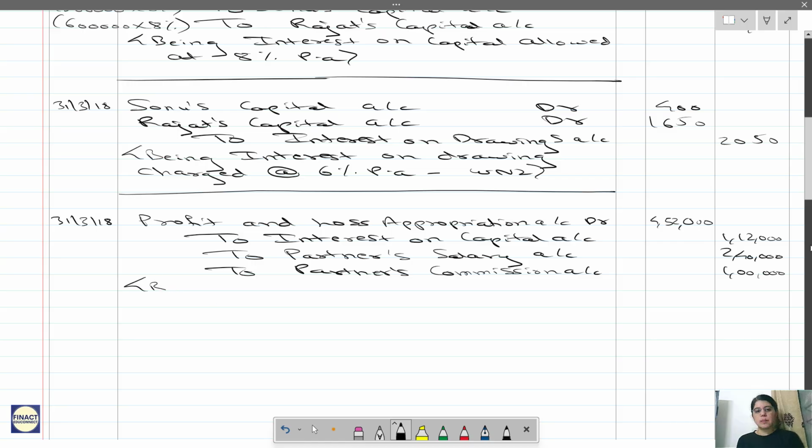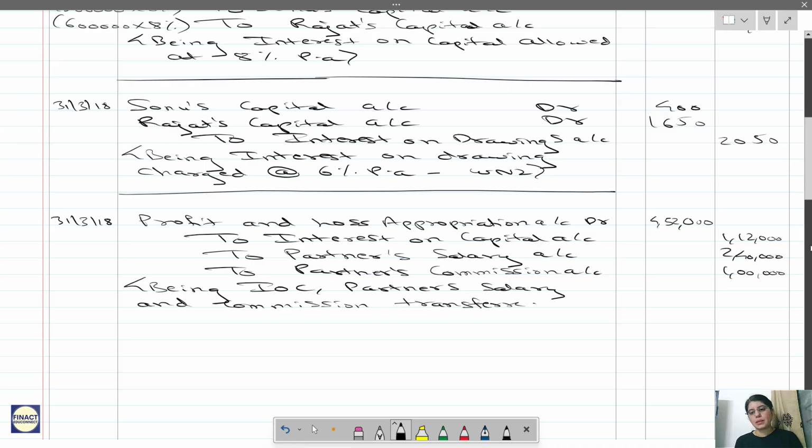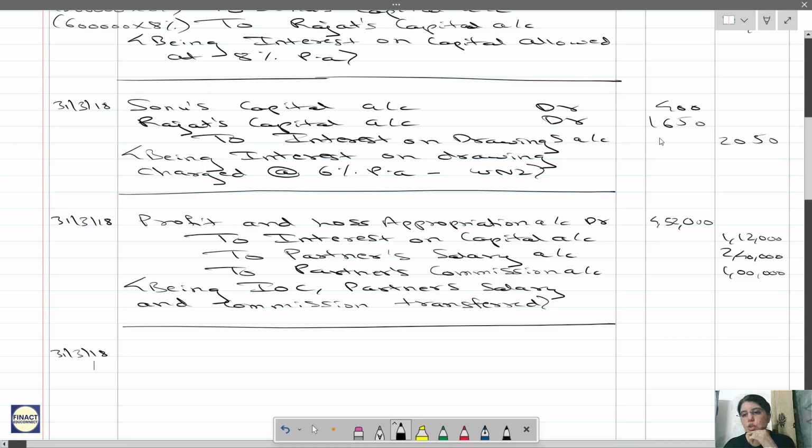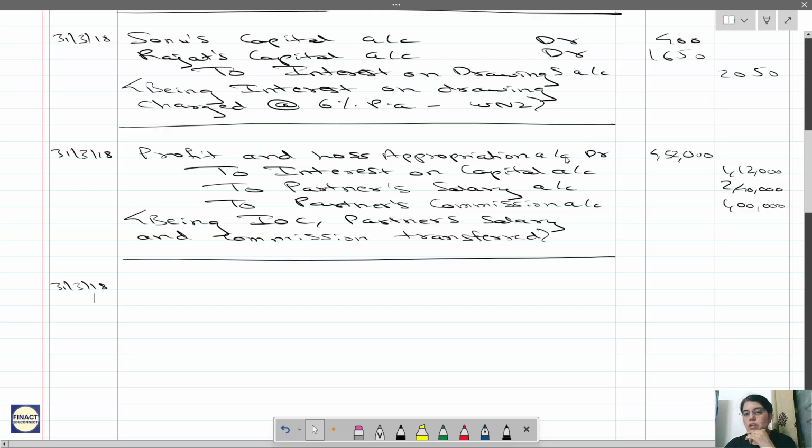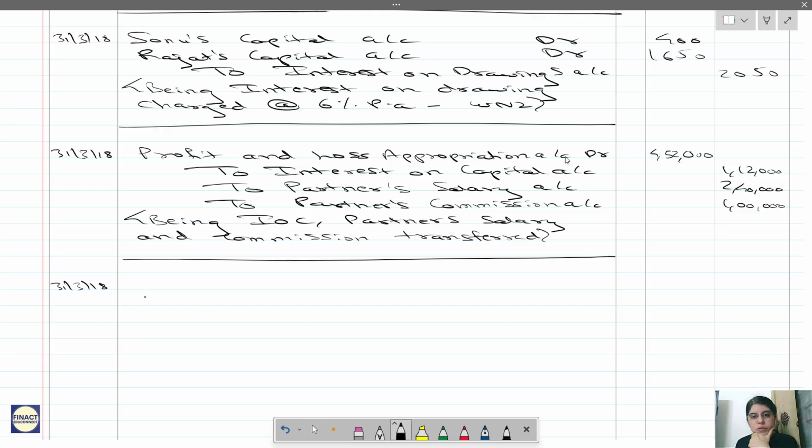4,52,000, being interest on capital, partner's salary and commission transferred. Okay, then 31st March 18. Now there is an interest on drawings also, which you need to transfer. Interest on drawing has a credit balance. It will be transferred on the credit side of profit and loss appropriation.